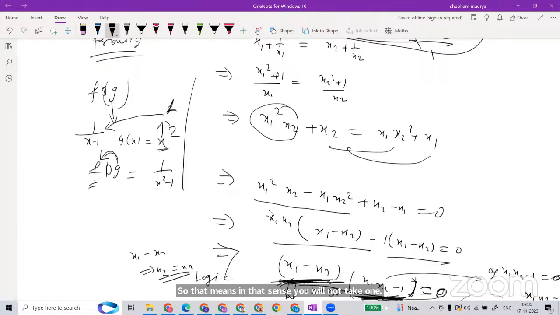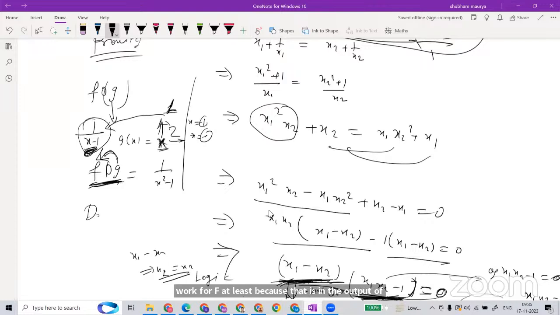For x square, you will get output 1 for both plus and minus 1, and that creates a problem for f.